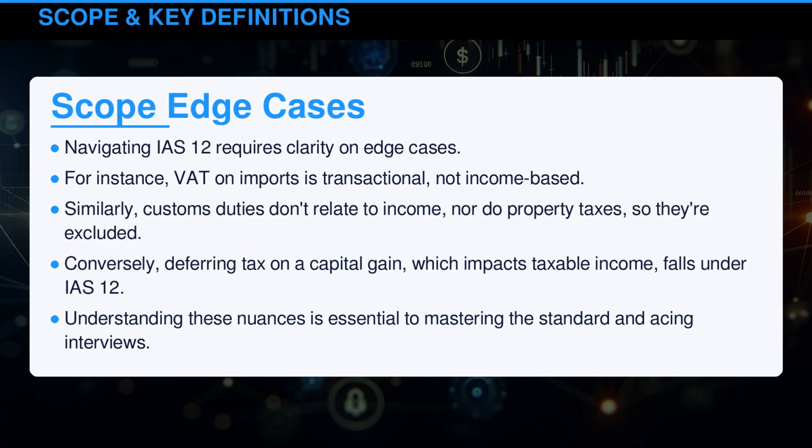Navigating IAS 12 requires clarity on edge cases. For instance, VAT on imports is transactional, not income-based. Similarly, customs duties don't relate to income, nor do property taxes, so they're excluded. Conversely, deferring tax on a capital gain, which impacts taxable income, falls under IAS 12. Understanding these nuances is essential to mastering the standard and acing interviews.